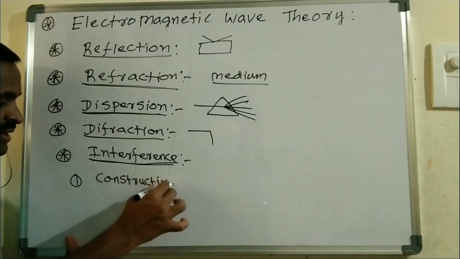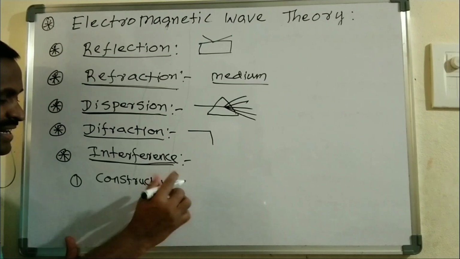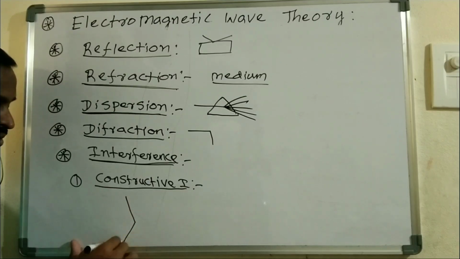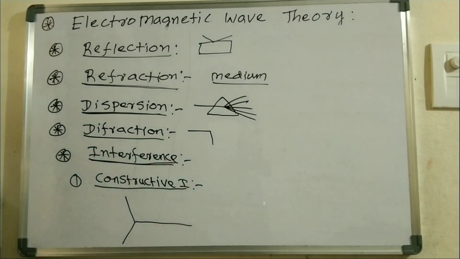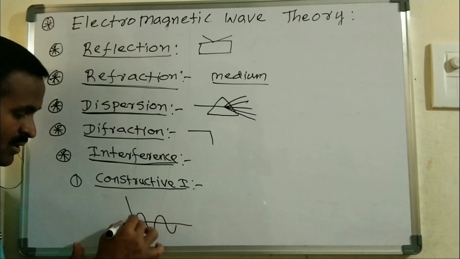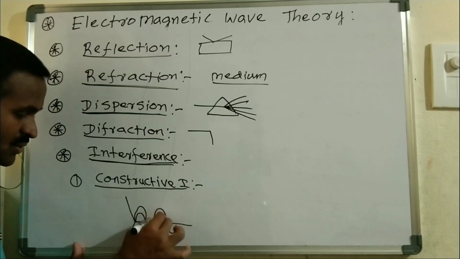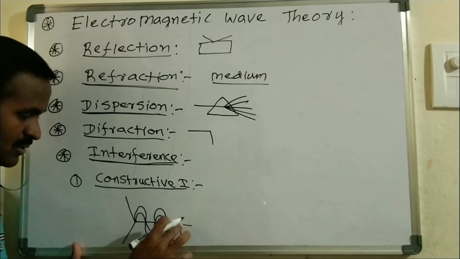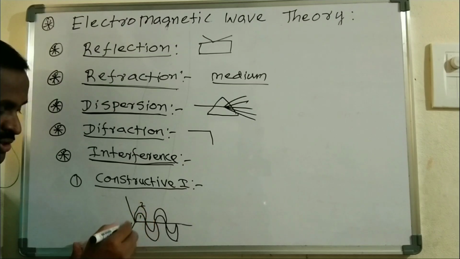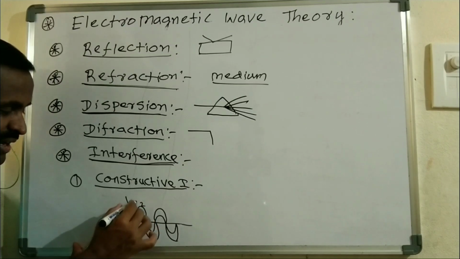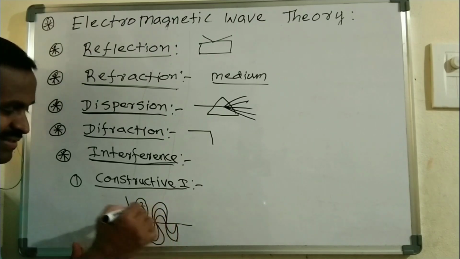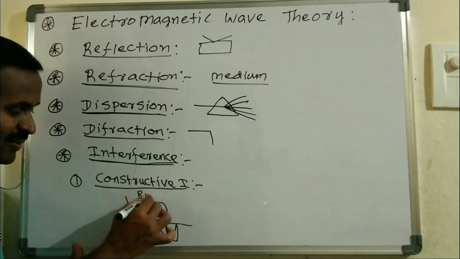Constructive interference is one. This constructive interference is nothing but, I am taking two waves present here like this. This is one wave and this is another wave, right? So this is the first wave and this is the second wave. The sum of these two will give rise to this one. This is the resulting wave.